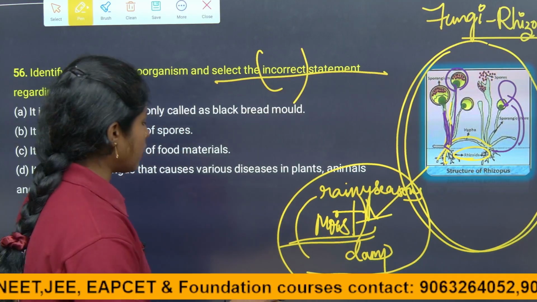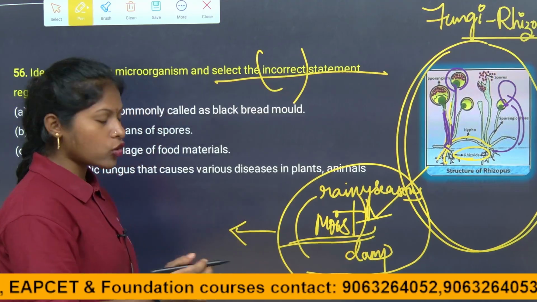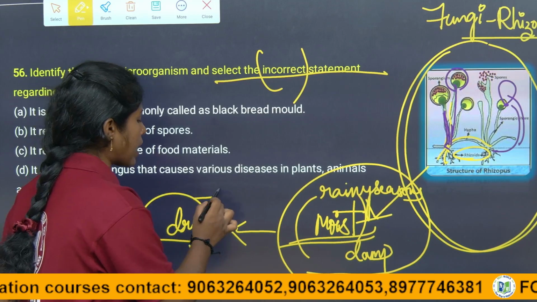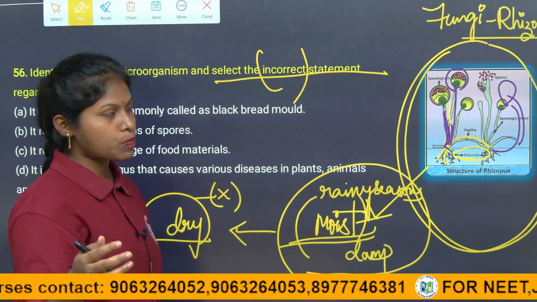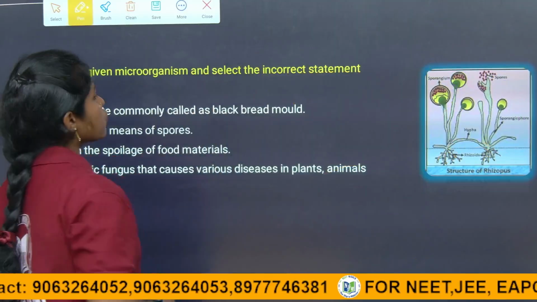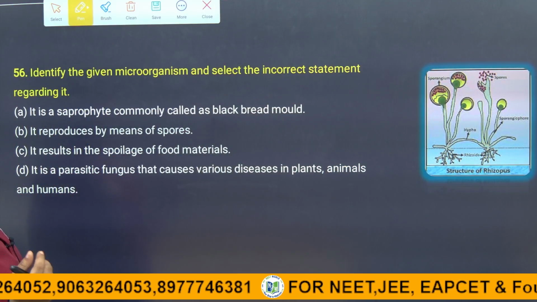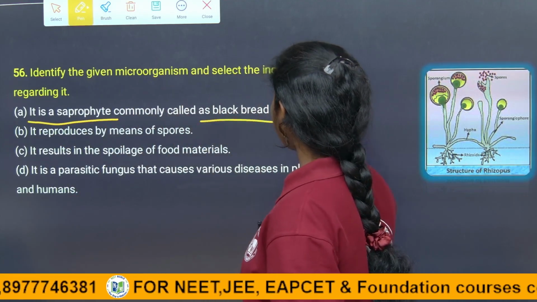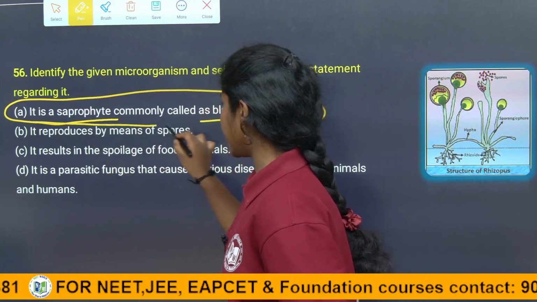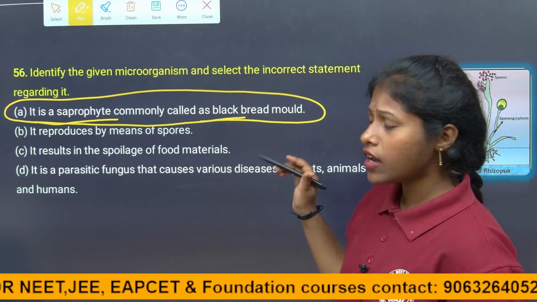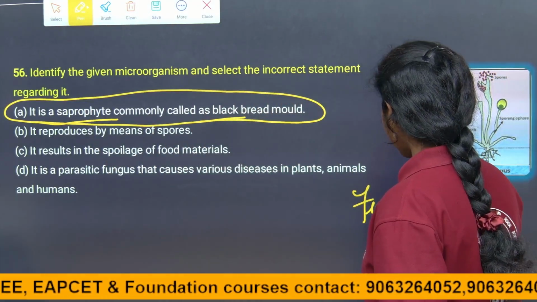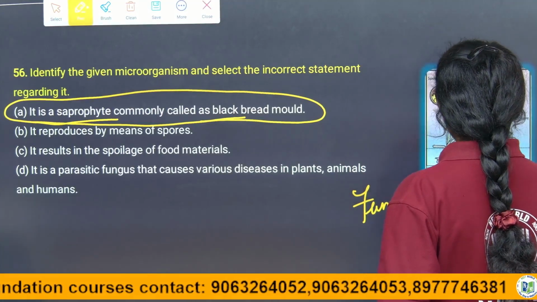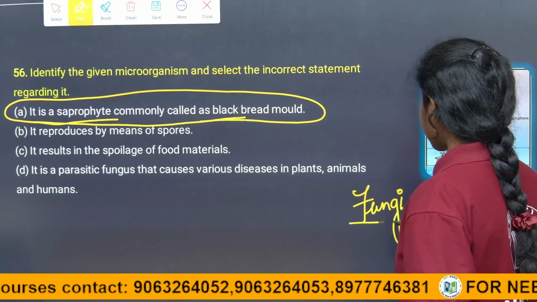Are they exactly opposite? Do fungi grow in dry places? No, extremely not, because the environment is not suitable for the fungi to grow in those places, right? Because only moist conditions are suitable for the fungi. So here they are asking for the incorrect statement. It says saprophyte, commonly called black bread mold, they are saying. Is it a saprophyte, children? Of course. Does a fungus have chlorophyll? No, fungi don't have chlorophyll. Fungi don't have chlorophyll.